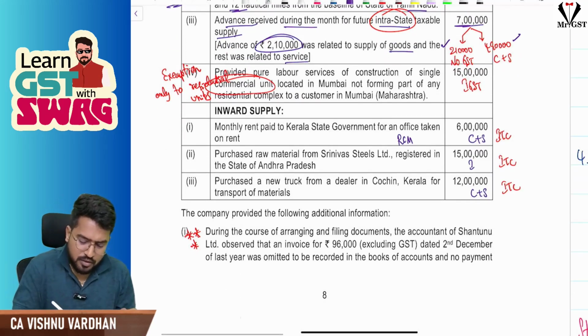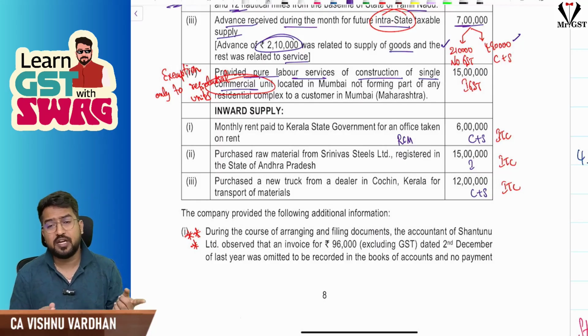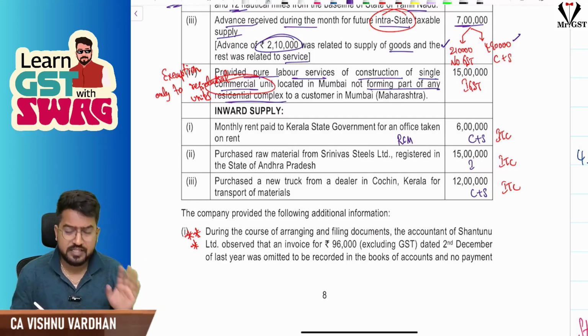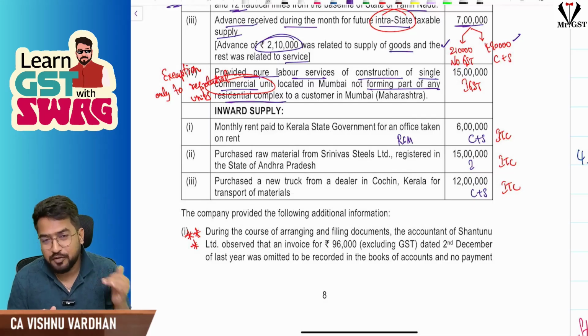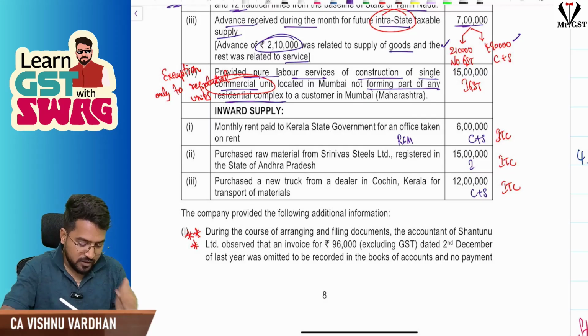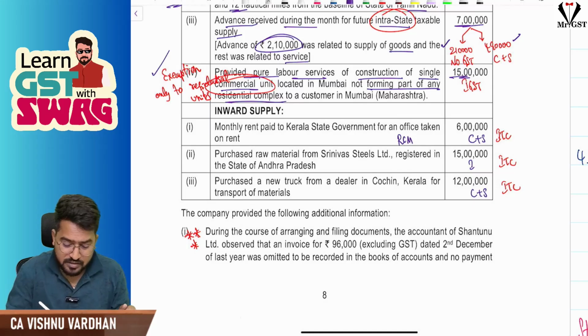Next, provided pure labor services for construction of a single commercial unit. And understand, sir, in exemptions we have seen exemption for pure labor contract related to a single residential unit. Here it is a single commercial unit. They also told it is not forming part of any residential complex, but the exemption is only for residential units, not for commercial units. So on 15 lakh, yes, tax will come, and this is regarding Mumbai.